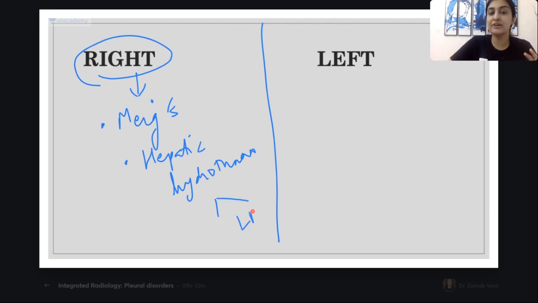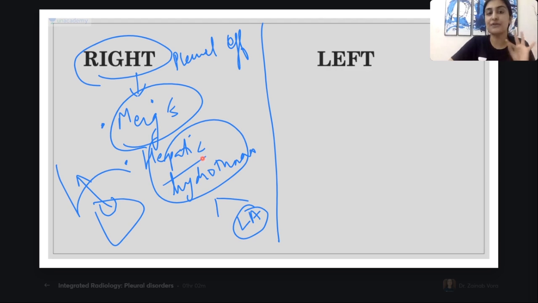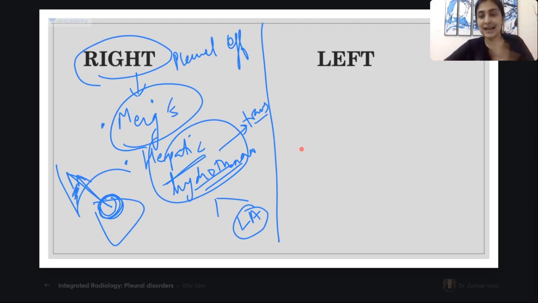Because of a liver abscess, secondarily producing reactive effusion. Do you all agree? If there is a large liver abscess, again it can produce an exudative, right-sided pleural effusion. These are the causes: Meigs syndrome and all causes of hepatic hydrothorax. Making sense? Hepatic hydrothorax means a transudative effusion secondary to cirrhosis. But remember, because of a liver abscess also, if there is effusion, it will occur on the right side. Is this clear, guys? Are you all with me so far?